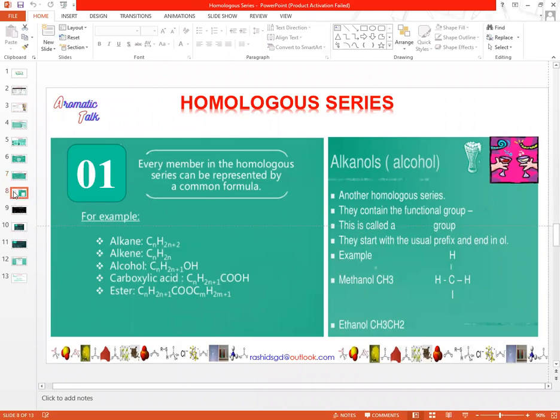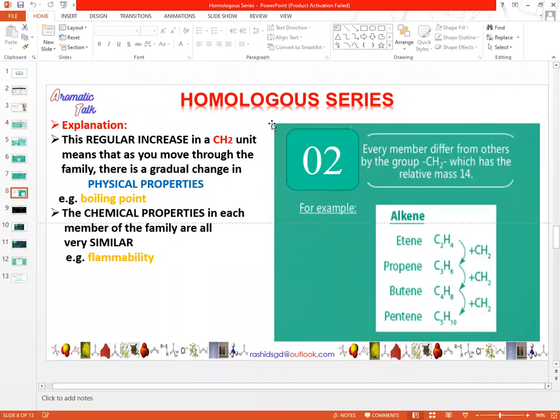Now the next point about their structure is, look at this. Every member differs from the other by a CH2 group, which has the relative mass 14. Each two consecutive members of a homologous group differ by a CH2 group, as you are seeing in this diagram.